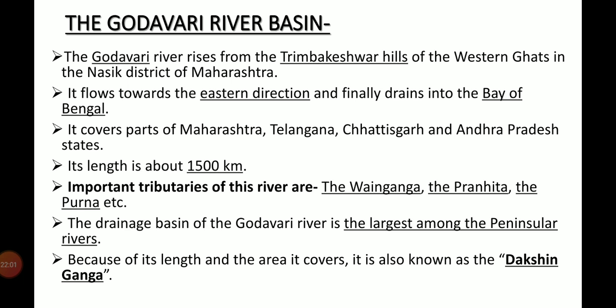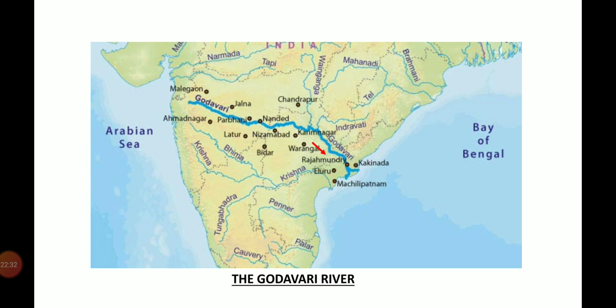It covers parts of Maharashtra, Telangana, Chhattisgarh and Andhra Pradesh states, and the total length of this river is about 1500 km. Important tributaries of this river are the Wainganga, the Pranahita, the Purna, etc. The drainage basin of the Godavari river is the largest among the peninsular rivers, so this river is also known as the Dakshin Ganga. Nasik city is situated along this river bank, and in this map you can see the flow and direction of the Godavari river.